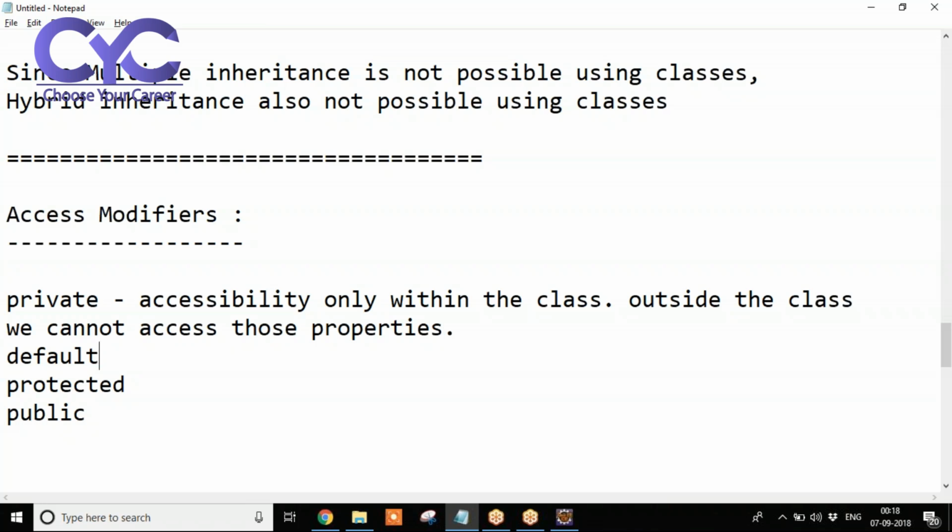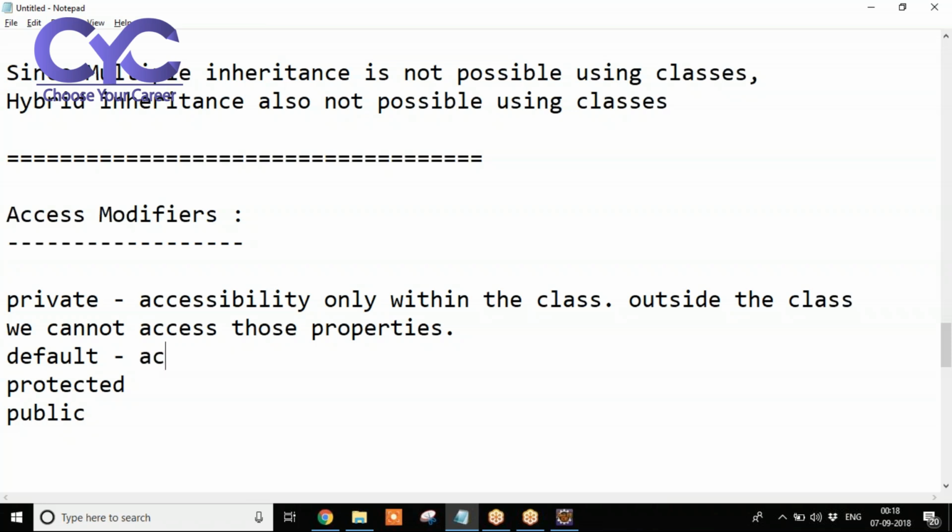Now the default modifier. If you don't give any modifier, by default it will take it as the default modifier. Every day we create some variables and methods, right? We are not giving any particular modifier. For example, you take int a is equal to 12, or we create methods like void show, void display, and we are not giving any modifier. If you apply the default modifier, the accessibility will be within the class and outside the class also, but only within the same package. By default the system will take it as the default modifier.